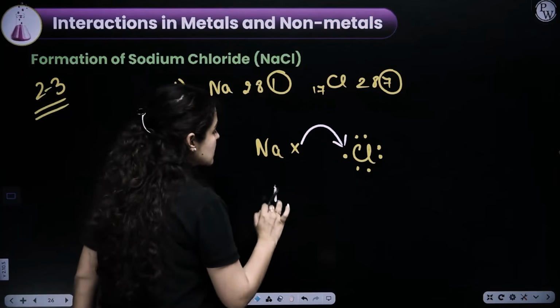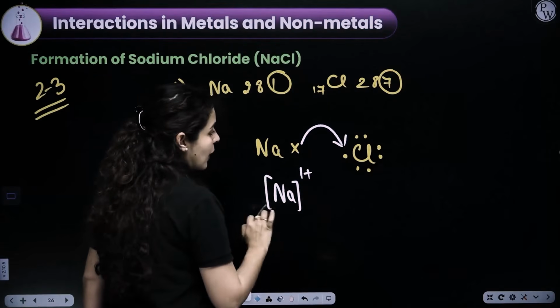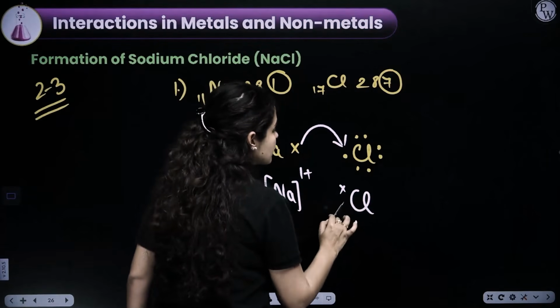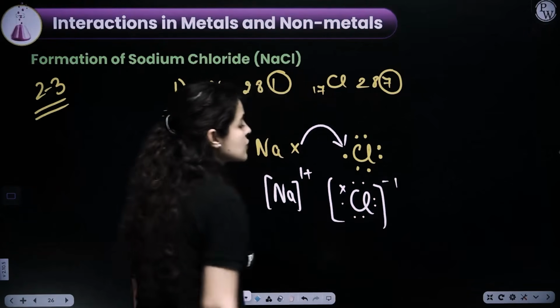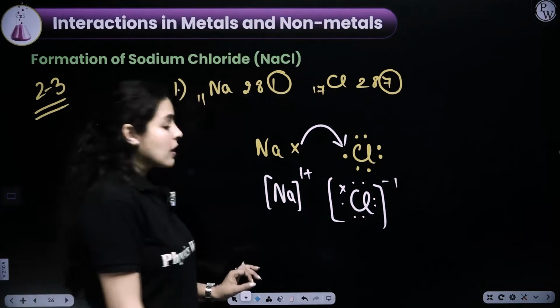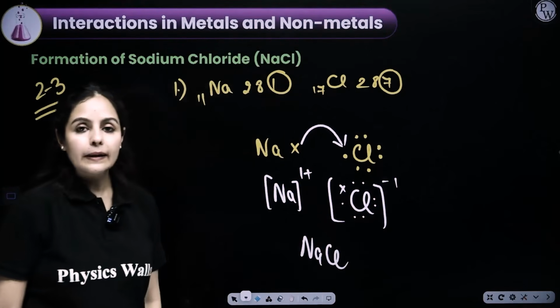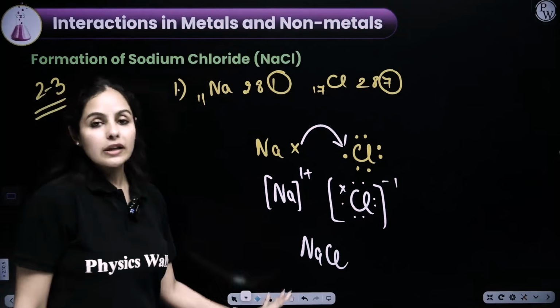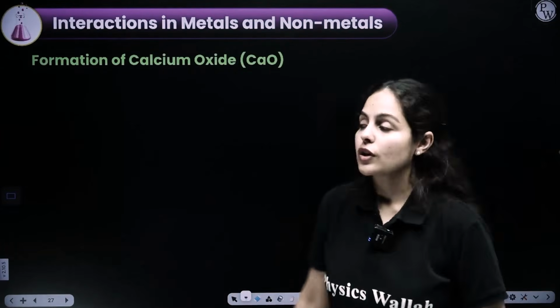Once a metal loses its electron, put +1 with a square bracket, and then chlorine, after gaining electron, put a negative charge with a square bracket. And lastly, your final compound. Is that clear? This is how you will be creating the structures formation using electron dot structure.